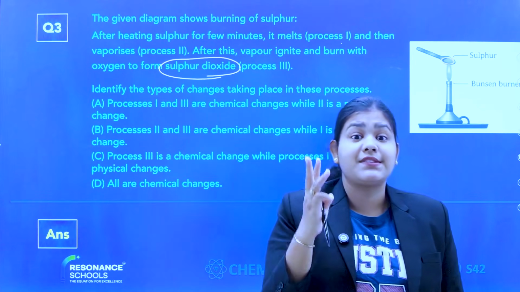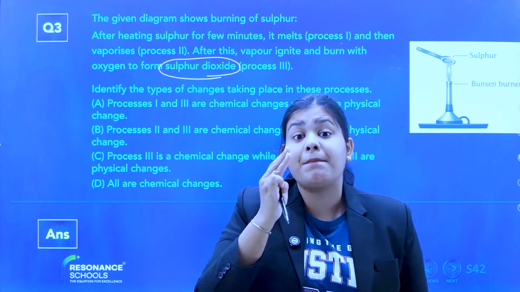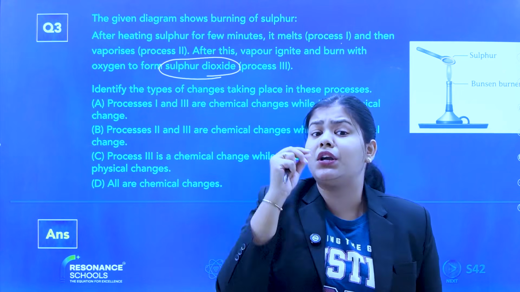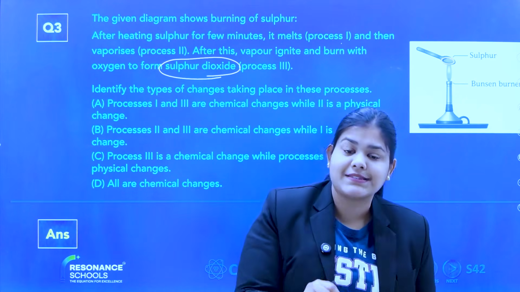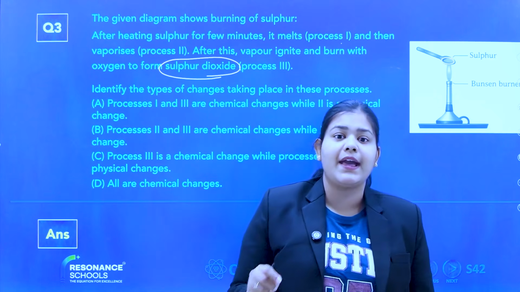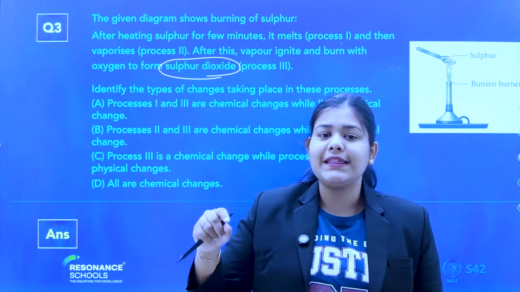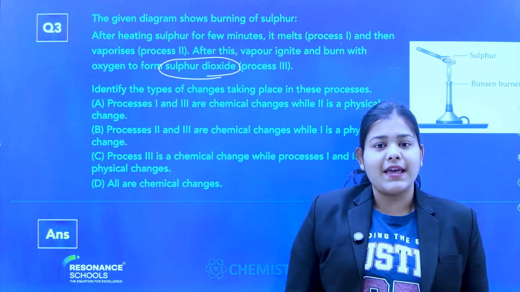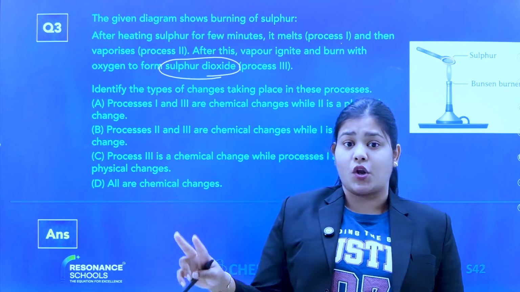Then what is process 3? Process 3 is vapor sulfur burned with oxygen and converted into sulfur dioxide. Is there a composition change? Yes, the composition is changing to sulfur dioxide. If composition is changing, then there is a chemical change. So I can say melting and vaporizing are physical changes because composition is not changing.